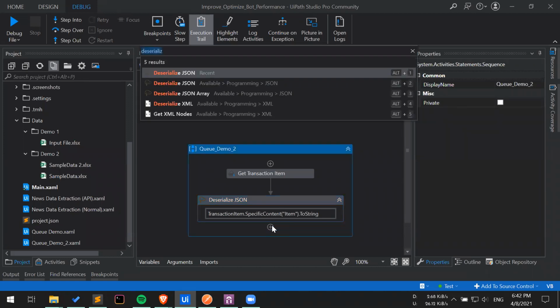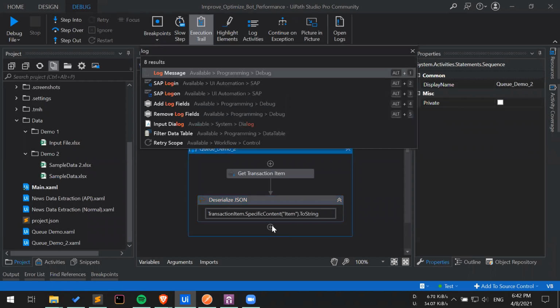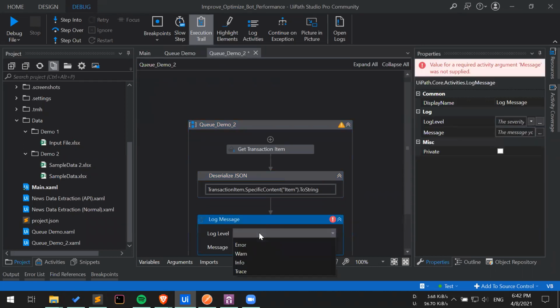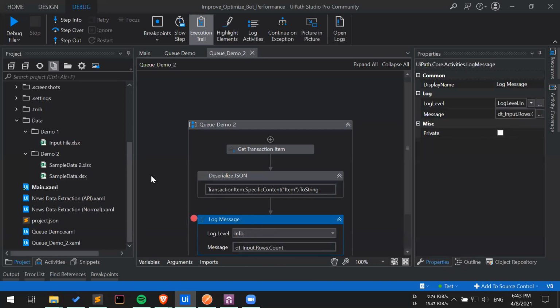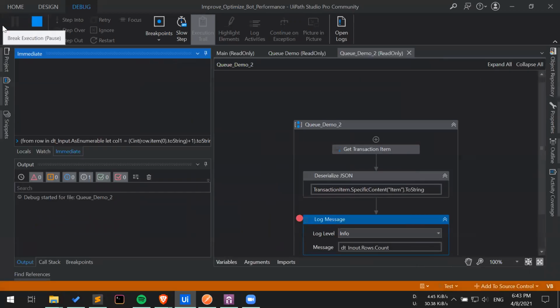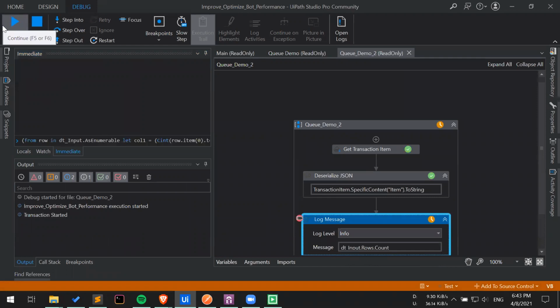Also, let me quickly add a log message here, DT input.Rows. We have just added it here for the breakpoint. Let's run it. So we got our transaction item, we converted the data back into the data table, and let's see how our data table looks.